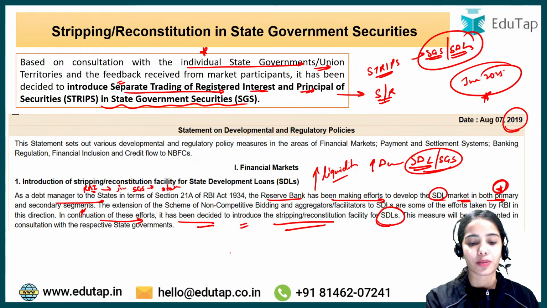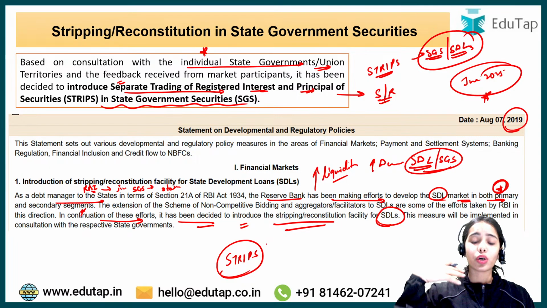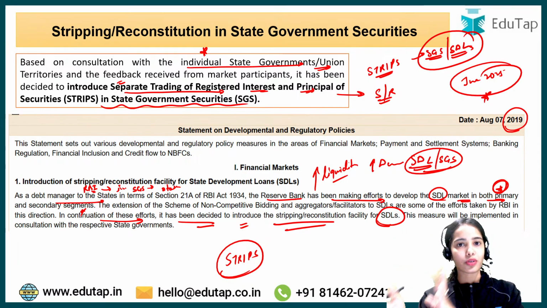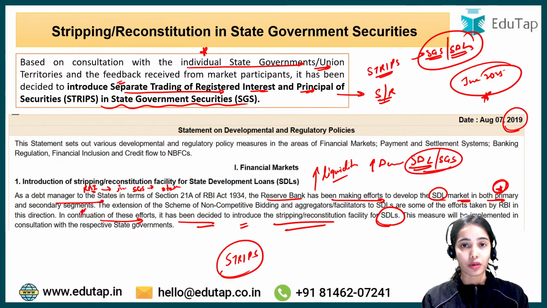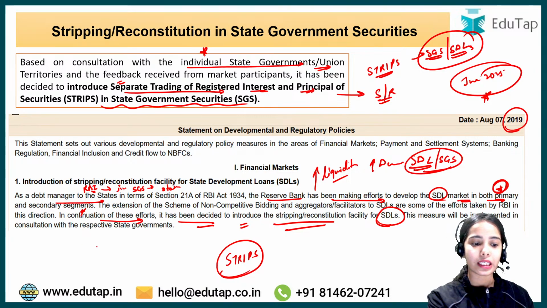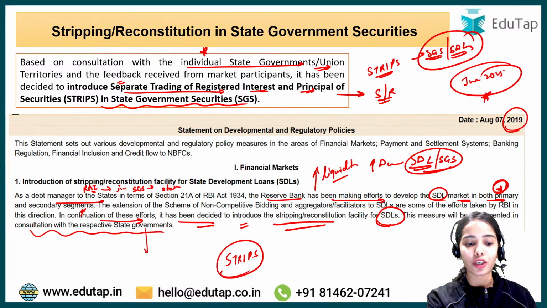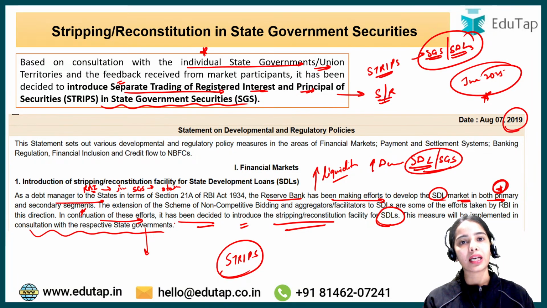At last the RBI has brought the STRIPS. So you can understand that this concept or this idea was present in 2019, and it was announced in 2019. After that the RBI consulted with the respective state governments, and it took some years, but now at last the RBI has brought the STRIPS in the state government securities.